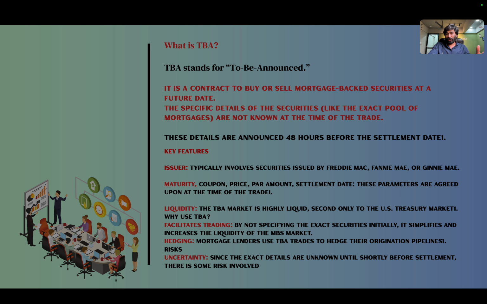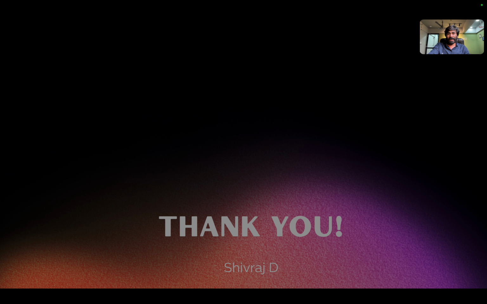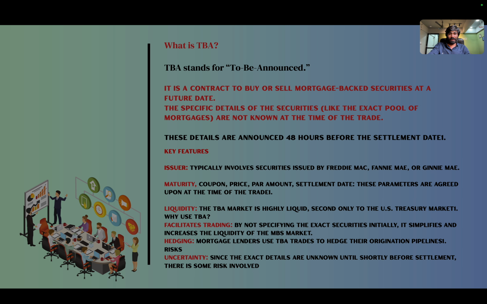In terms of hedging, mortgage lenders use TBA trades to hedge their origination pipelines, or you can say risk. And in terms of risk, there is uncertainty, since the exact details are unknown until shortly before settlement, so there is some risk involved. In terms of settlement, these details are announced 48 hours before the settlement date. That's the risk involved in this particular transaction. I hope you got this.